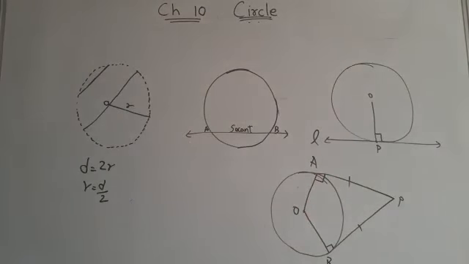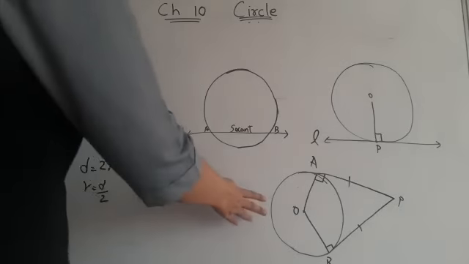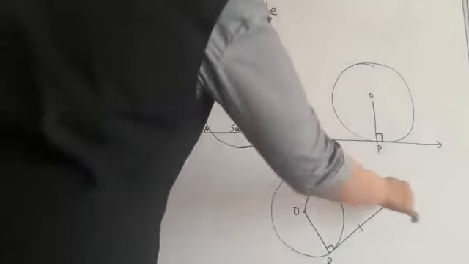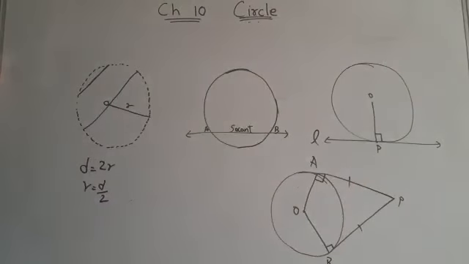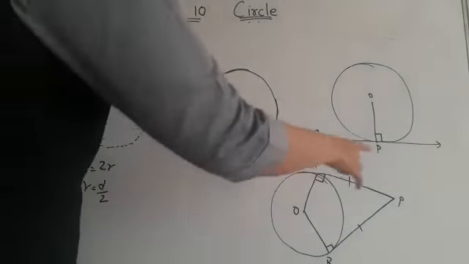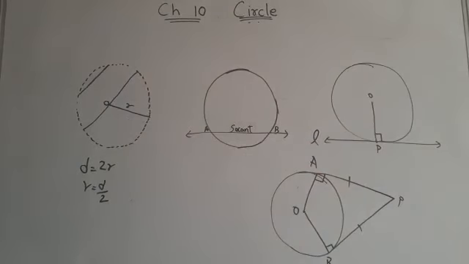One more thing, children: the two tangents drawn from the same point are always equal. Now in this figure you can see two tangents, PA and PB. The length of the tangents is always the same, so here PA and PB are equal. So this is what we learnt about the circle.